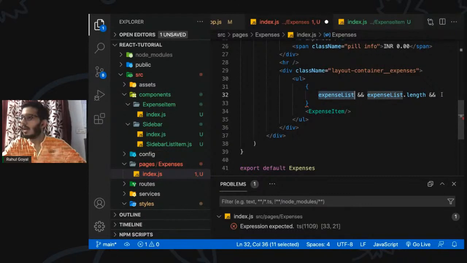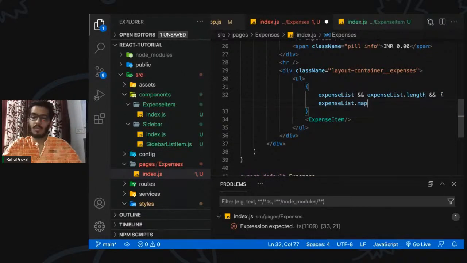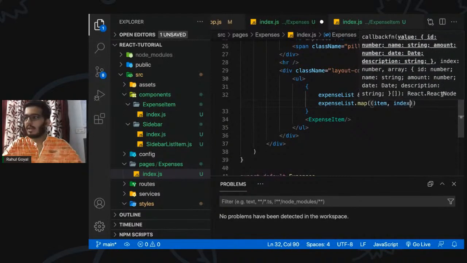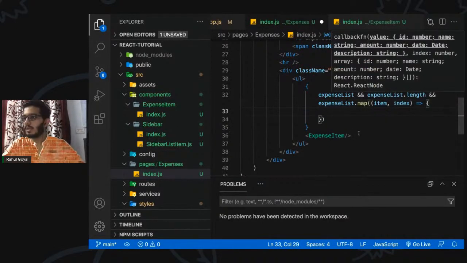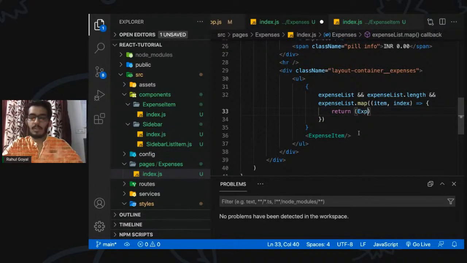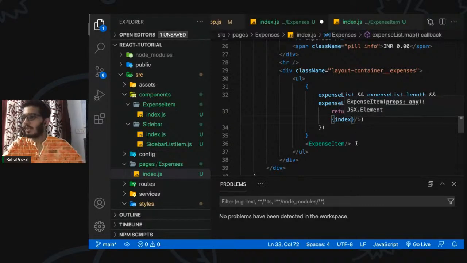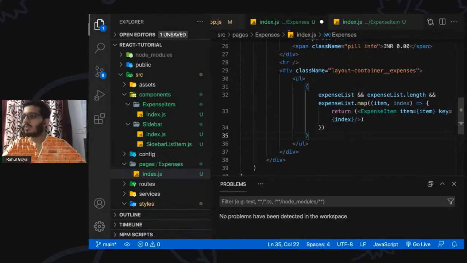and then we can put the actual code, which is map, and we can have the item and the index, then we return the expense item, which takes the item prop, and we have to specify the key, right? So that React can identify each and every element in the list. Okay, so let's remove this.